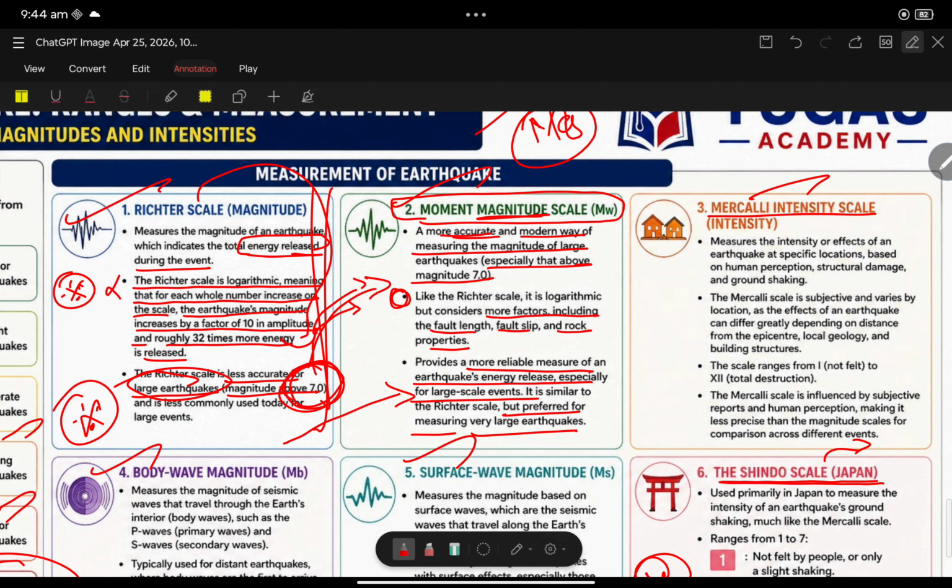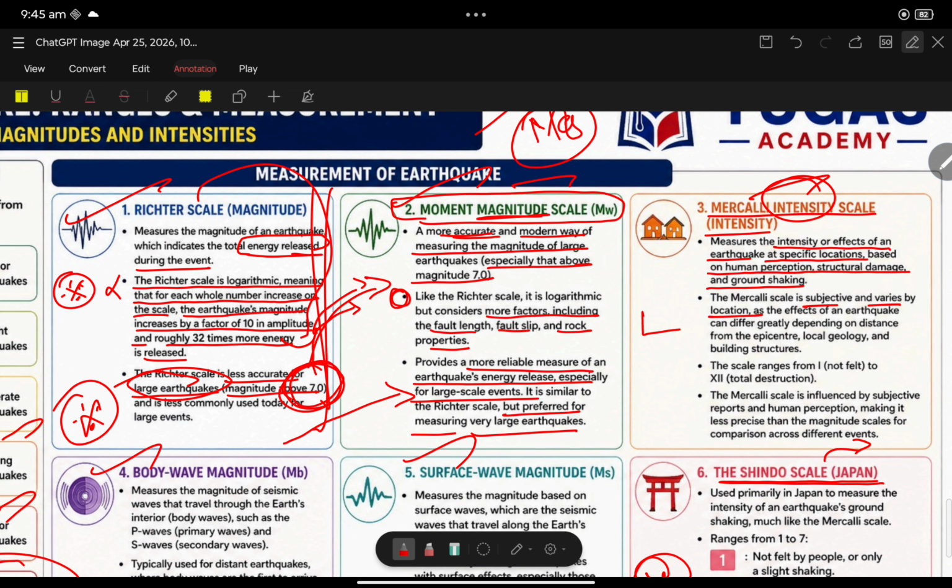Next, the Mercalli intensity scale. Here the name says intensity. It measures the intensity or effect of an earthquake at a specific location, based on human perception, structural damage, and ground shaking. It literally says how much damage the earthquake has caused. That is called the Mercalli intensity scale.